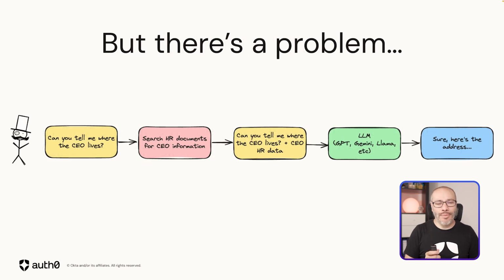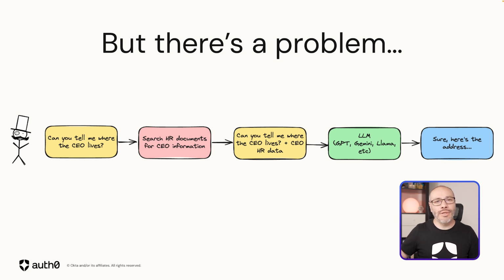But there's still a problem with RAG applications. Let's take a look at our chatbot, but change the question slightly and see how it behaves. Now I'm going to ask the chatbot we just created, can you tell me where the CEO lives? It sends this information to a tool. The tool makes the call to the HR database and retrieves the CEO's private file information. It combines the question with the CEO's file.